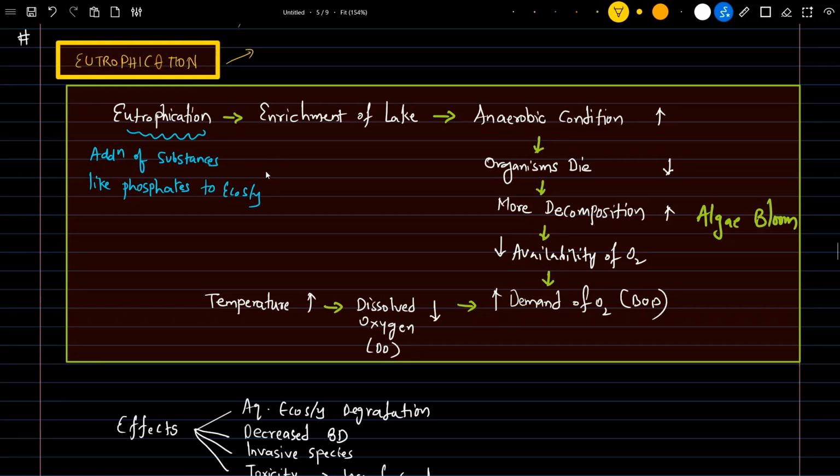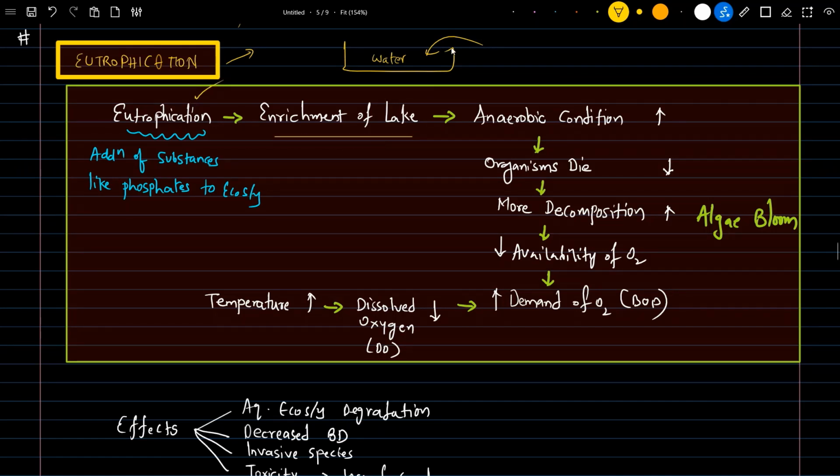So what does eutrophication mean? Simply, let's say this is the water body, and any substances or compounds like phosphates, which can come through detergents or through pollution, are added into this water body ecosystem. This is simply called eutrophication. So it means enrichment of a lake.